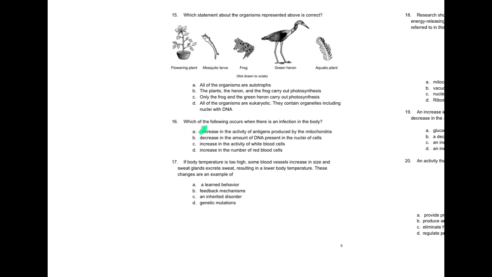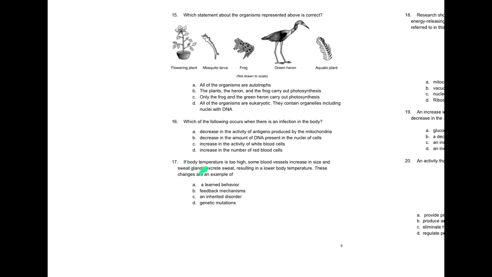16. Which of the following occurs when there is an infection in the body? A. Decrease in the activity of antigens produced by the mitochondria. B. Decrease in the activity of DNA present in the nuclei of cells. C. Increase in the activity of white blood cells. D. Increase in the number of red blood cells.